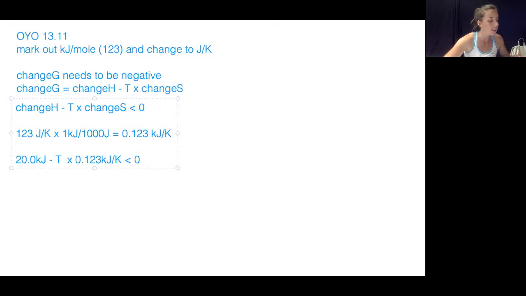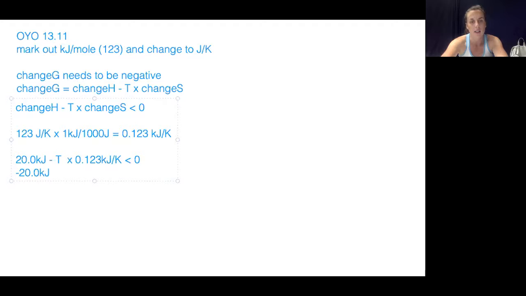All right, so let's see. The first thing that we're going to do is, it looks like they subtracted the 20 kilojoules first from this side. So we're subtracting the 20 kilojoules from this side.